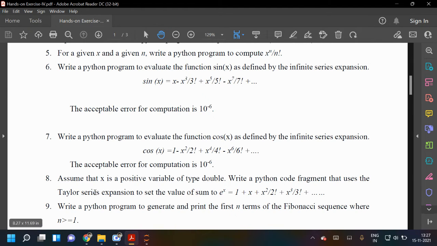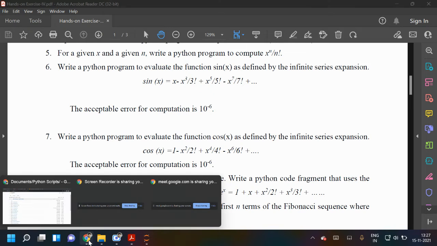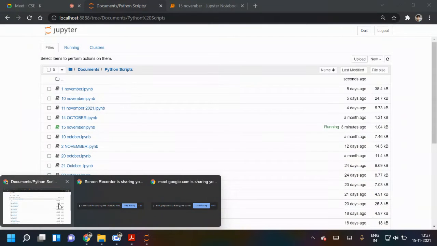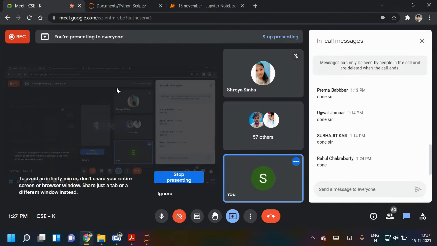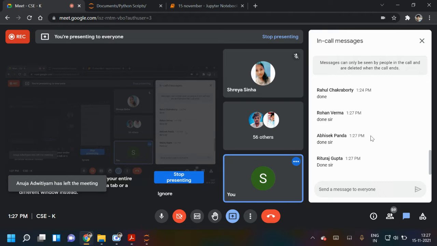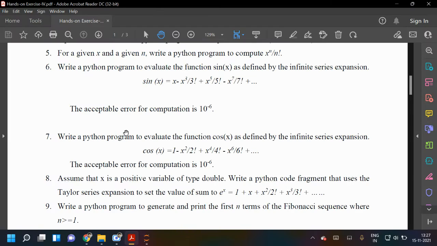So those who have done either 6 or 7 or 8, just write your name in chat, or write done. The sixth is the expansion of sin x, the seventh is the expansion of cos x, and the eighth is the expansion of e to the x, the exponential function.